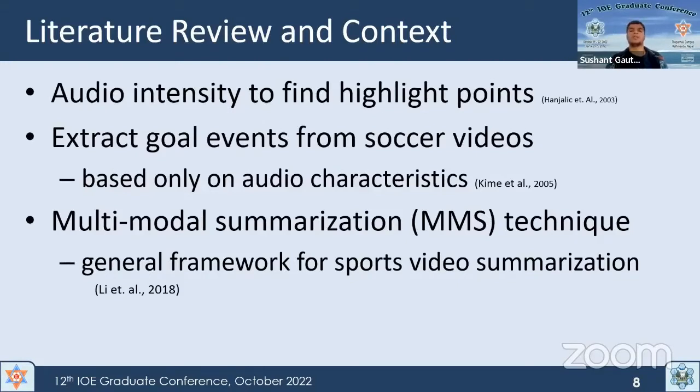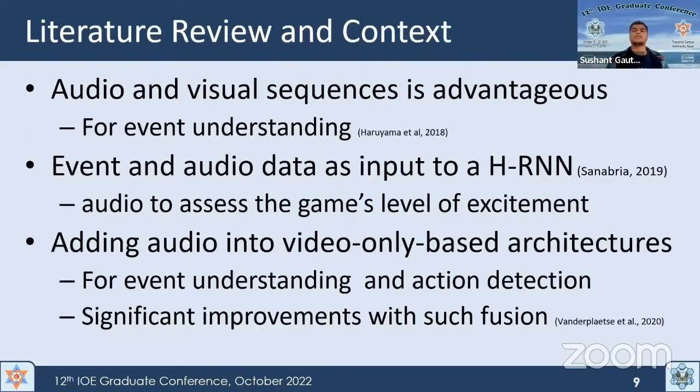Later it was realized that utilizing audio information along with video features can give good results. So multimodal summarization frameworks were proposed for sport video summarization. Event understanding was also fruitful with audio and visual features. It was found that the game's level of excitement was better characterized when audio data was also utilized along with other information. Audio features, when added to video-only deep learning architectures, gave significant improvement with such fusion in the literature.